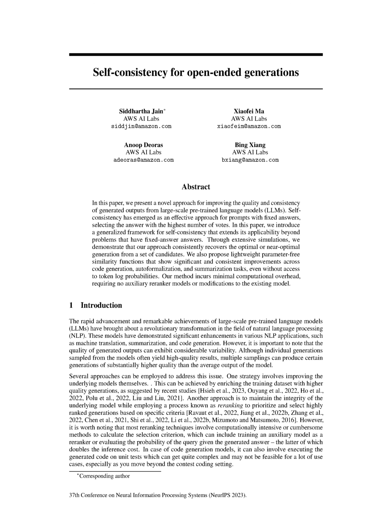However, most re-ranking techniques involve complex or computationally heavy methods to calculate the selection criterion, which can include training an additional model as a re-ranker or evaluating the probability of the query given the generated answer, the latter of which doubles the inference cost. In the case of code generation models, it can also involve running the generated code on unit tests, which can get quite complex and may not be feasible for a lot of use cases, especially as you move beyond the contest coding setting.